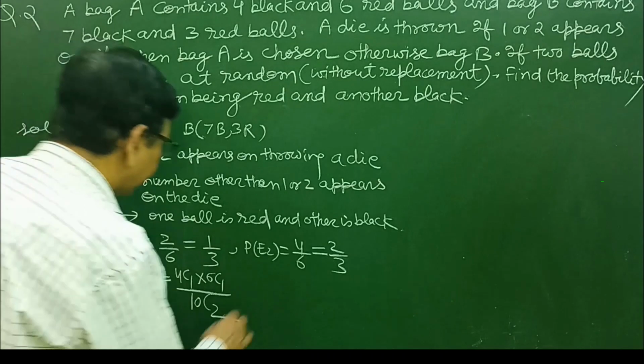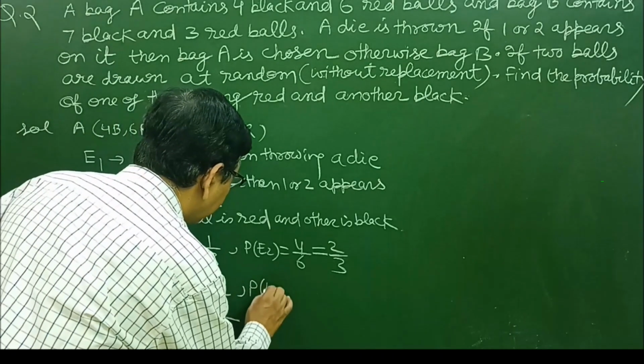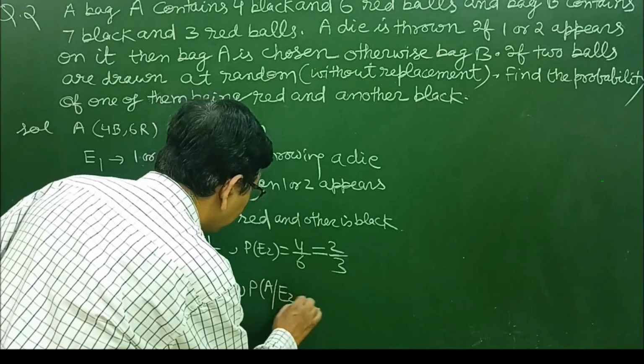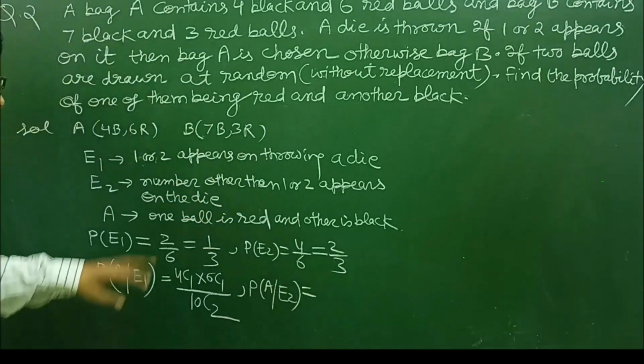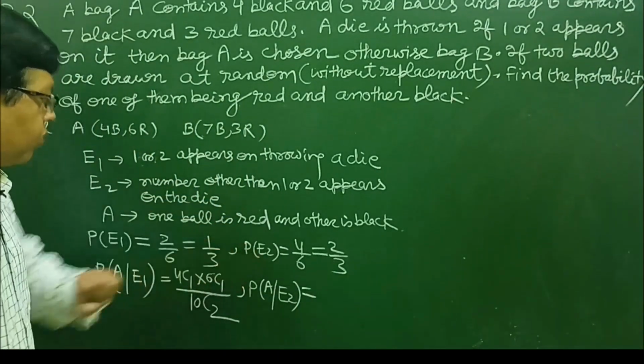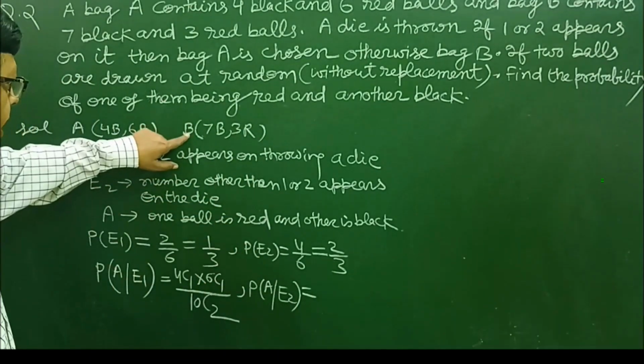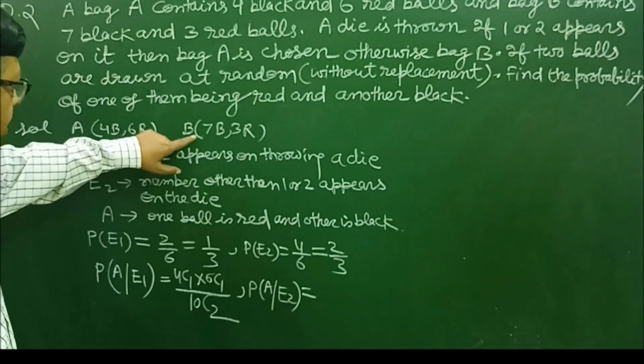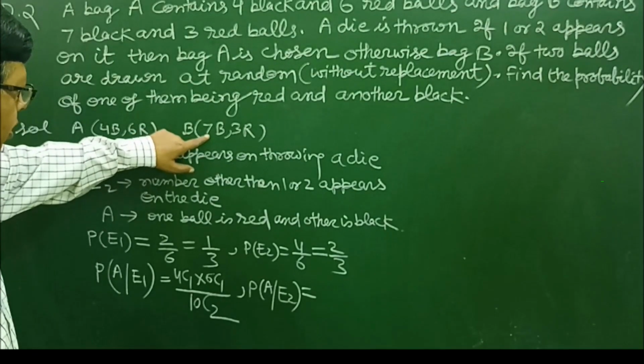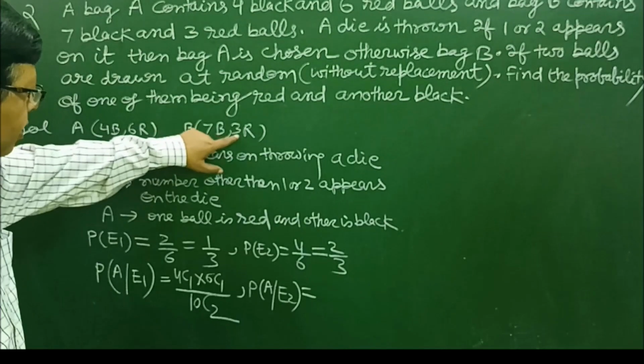And probability of A given E2: if a number other than 1 or 2 appears on the die, then the second bag is selected, and from the second bag one drawn ball is black and the other is red.